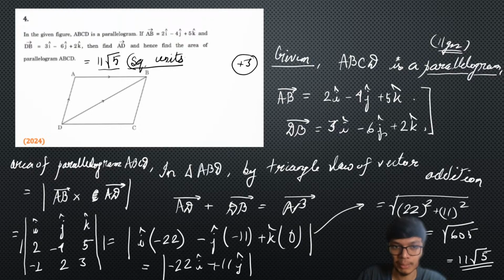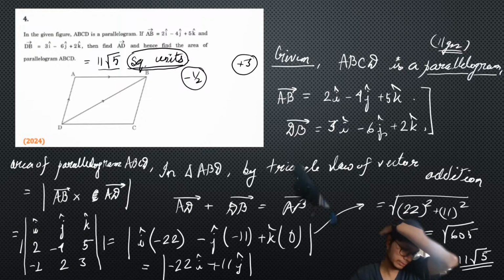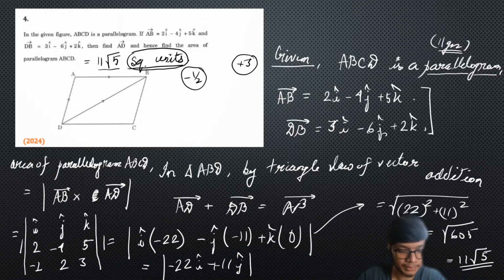If you're not writing the square units, the examiner might deduct half marks. So why give a chance to deduct marks, right? Definitely mention everything clearly. This will help the examiner to process your paper, and it will show that you are a better candidate as compared to the other people. I hope this is clear. Please let me know if it is clear or not. This is clear, right? Okay, so let us proceed with the further question.